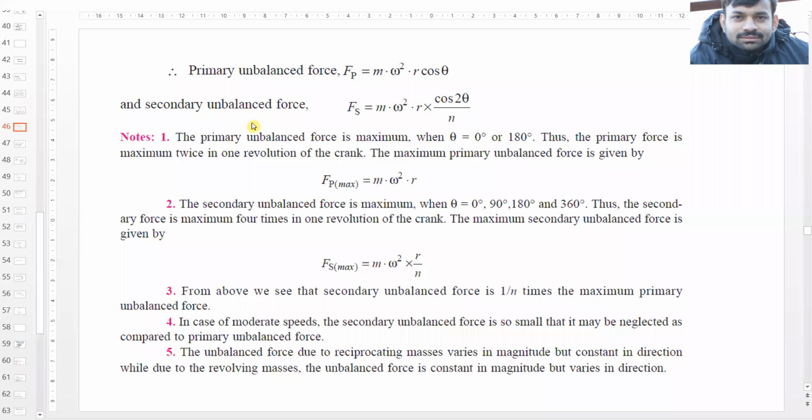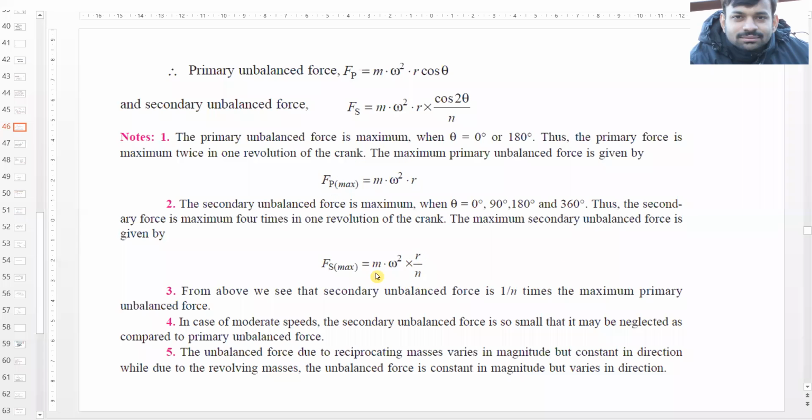This primary unbalanced force would be maximum when theta is equal to 0 or 180 degree, and this secondary unbalanced force would be maximum at four positions of theta, that is 0, 90, 180, and 360 degree, because it has cos 2 theta with it. And during normal speeds, this secondary unbalanced force could be neglected.